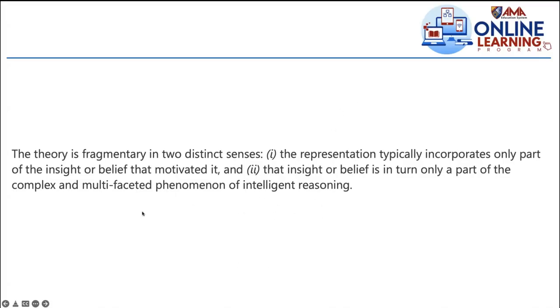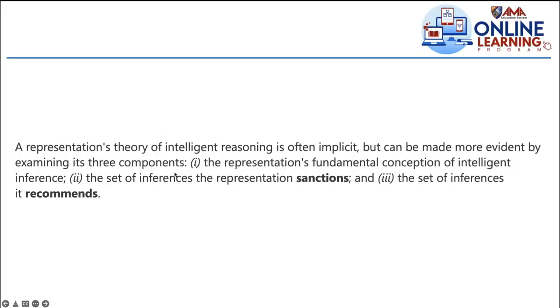That's why it's connected to the second role, where we talk about focusing and blurring, and here the fragmentary theory of intelligent reasoning. If it's only part, that's the focus. The other parts will not be focused, they will be blurred. So it's connected to that fragmentary intelligent reasoning mentioned here.